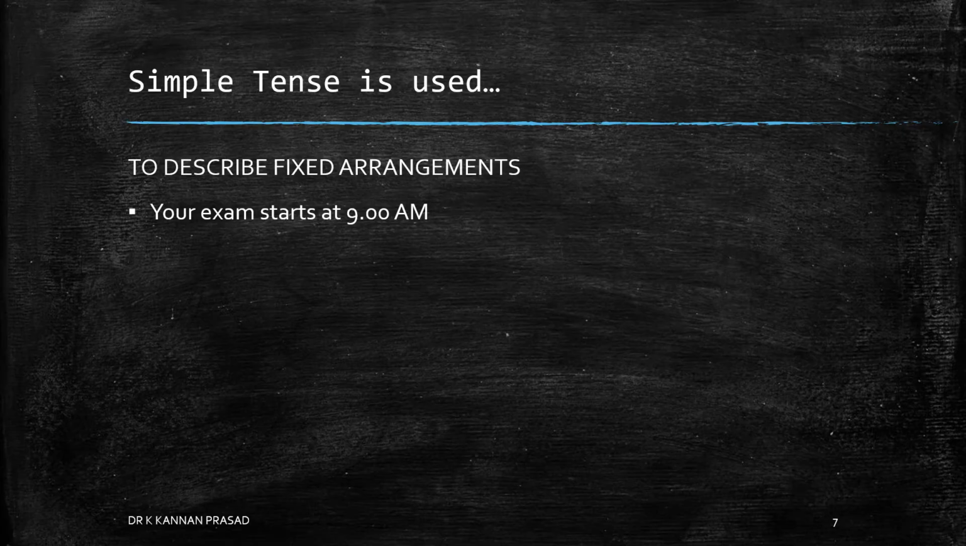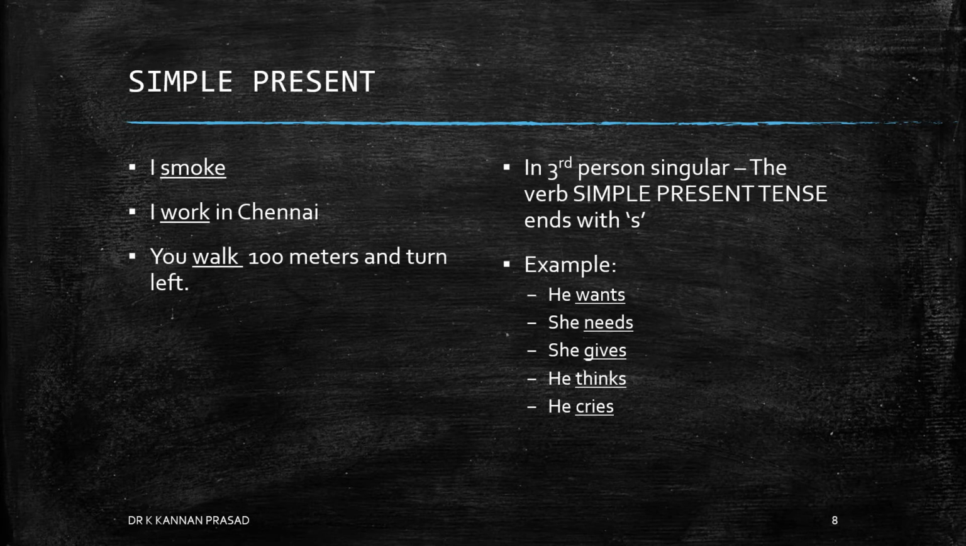Let us look at the three forms of simple tense form. They are simple present, simple future, and simple past. Let us look at examples of each type and the rules that govern the tense form if there are any.